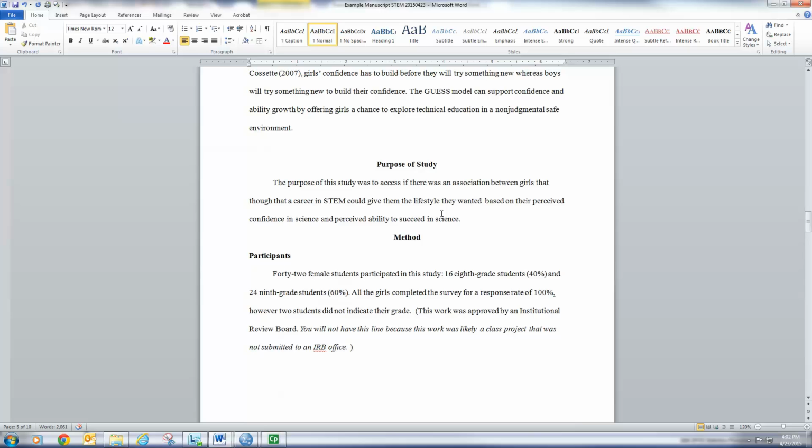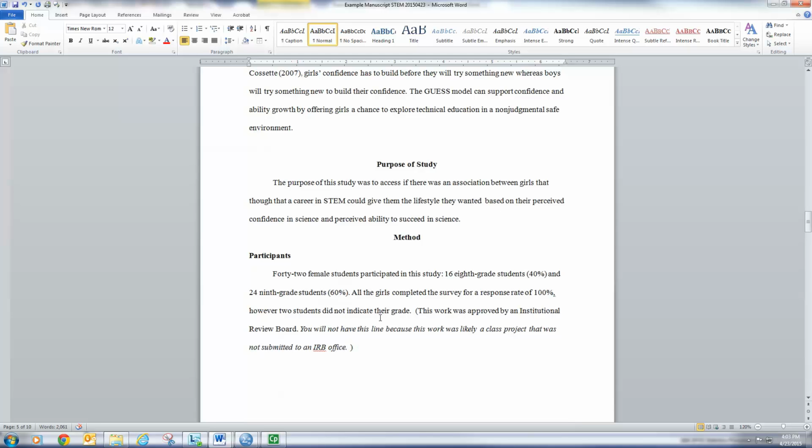You should have the purpose of the study. You can list a research question. Ideally, you have the purpose of the study is, my research question is, I hypothesize that, and the rationale for this hypothesis is such, based off your framework. But in a simple manuscript like this, it might just be enough to say the purpose of the study.